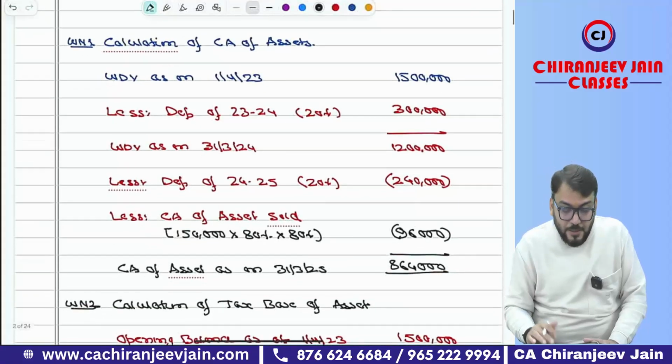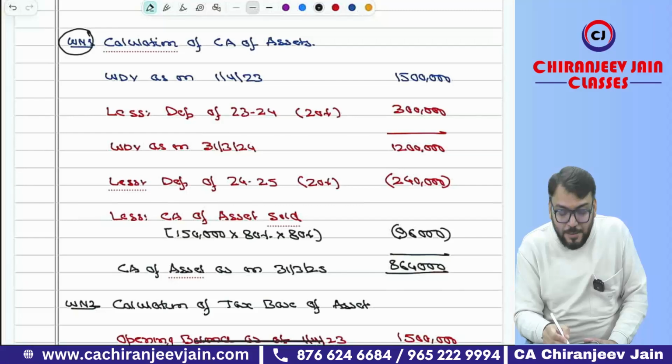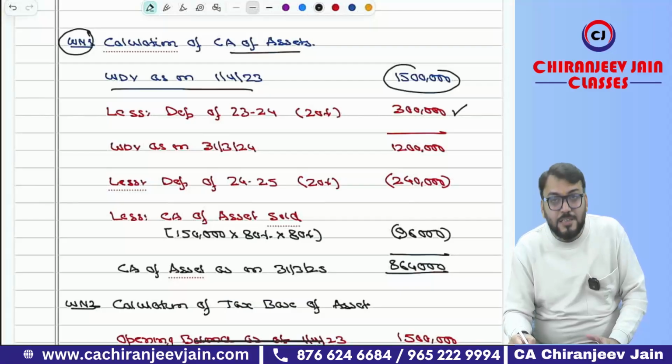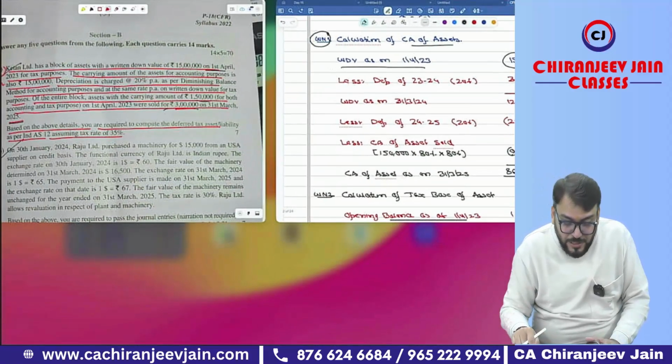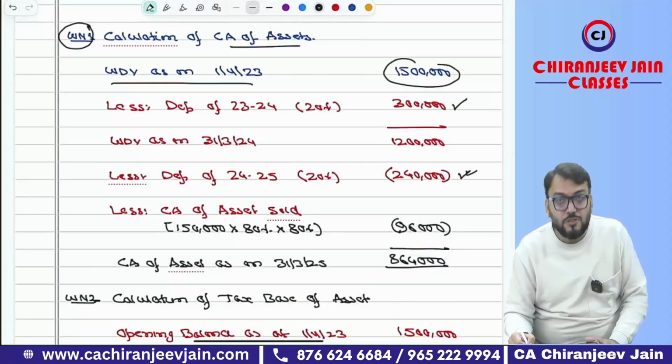Okay, yes sir. So first we'll find out the working note. One is for calculation of the carrying amount of the asset. So WDV at the beginning is 15 lakh. Depreciation of 2023-24 will be calculated at what rate? 20%, it is given. You can check. 20%, 3 lakh. Then again depreciation of the second year, 2,40,000.